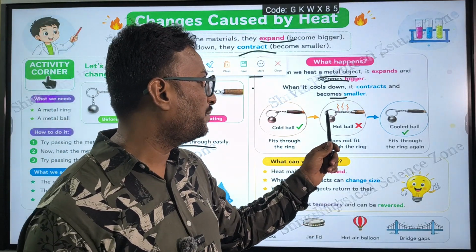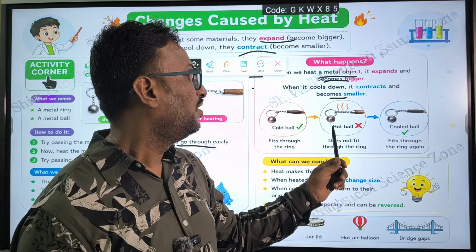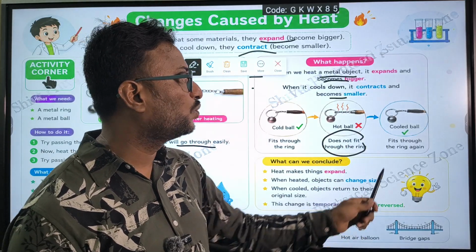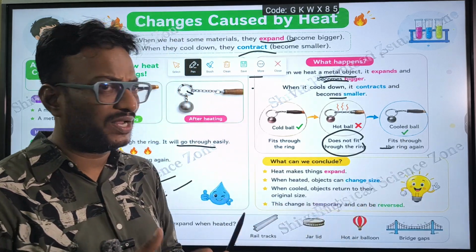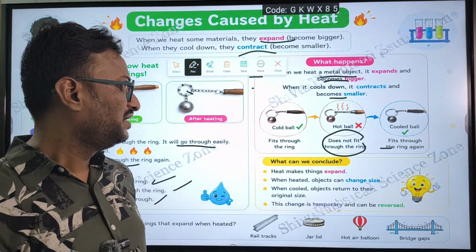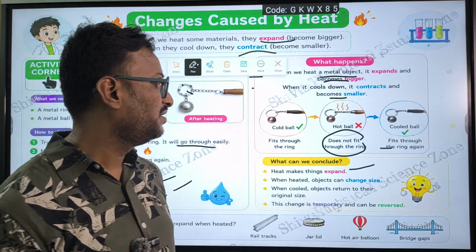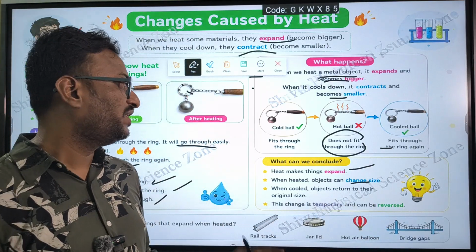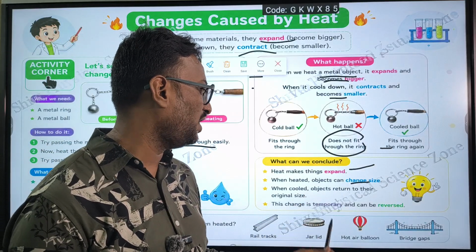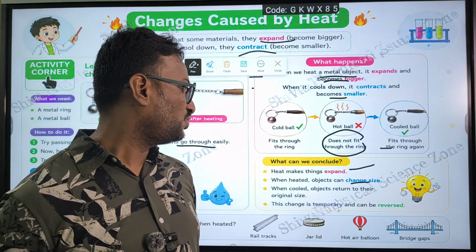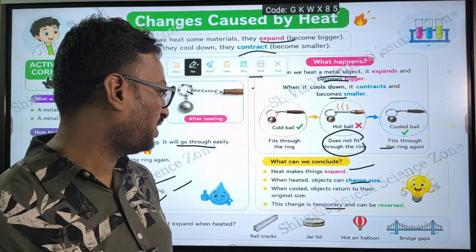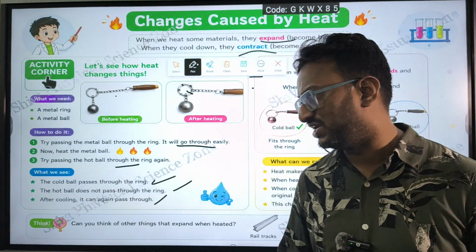So the hot ball does not fit through the ring, and the cool ball will fit through the ring, because the hot ball expands. Heat makes things expand. When heated, objects can change size. When cooled, the objects return to their original size. So this is a temporary change and can be reversed. This change is called a temporary change.